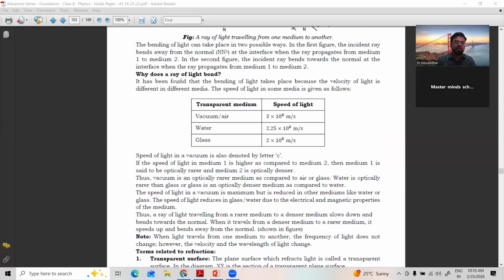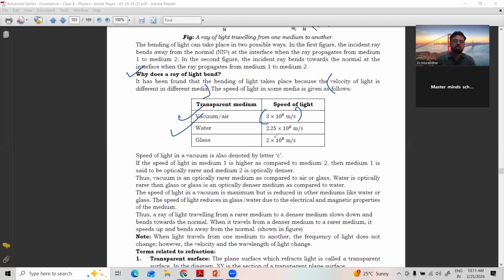Why does the ray of light bend? It has been found that bending of light takes place because of the velocity of light in different media. Light may be in air medium, water medium, or solid medium. From medium to medium, the speed of light changes. See here, in vacuum or air, the speed is 3 into 10 power 8 meter per second.